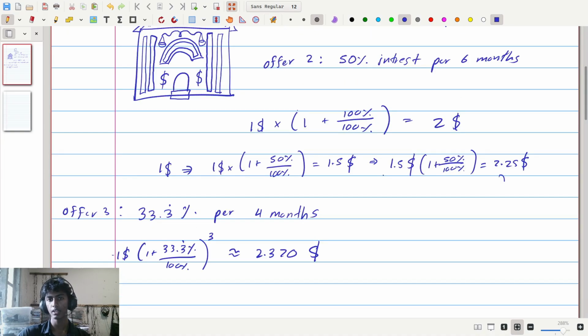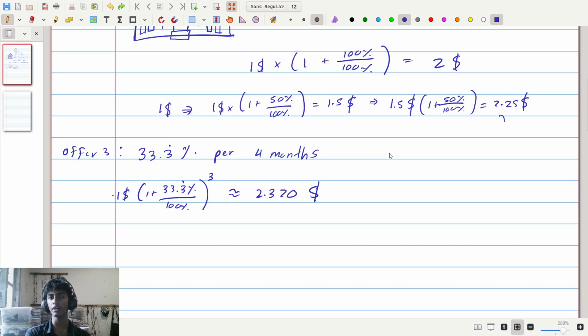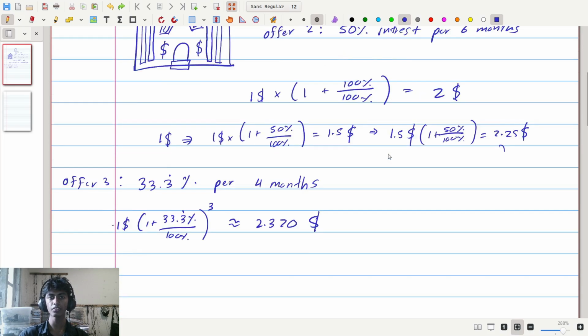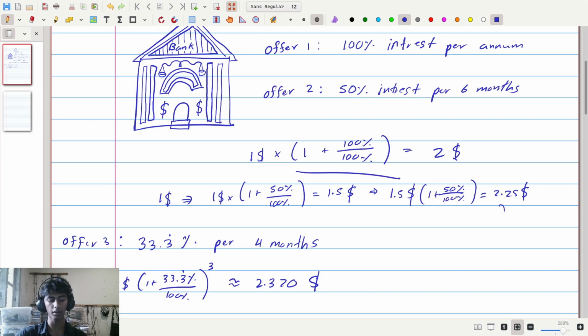The first thing is to consider what we are doing in order to get these numbers. What did we do to get $2? What did we do to get $2.25? What we did was multiply our $1 by a certain factor. In this case, the first thing we had to do for a 1 per annum 100% is to take our $1 and multiply it by a factor of 1, which is the original amount we had, plus our percentage of amount that we gain divided by the total amount, which for this is still also 100%.